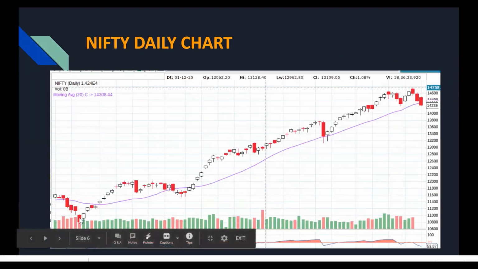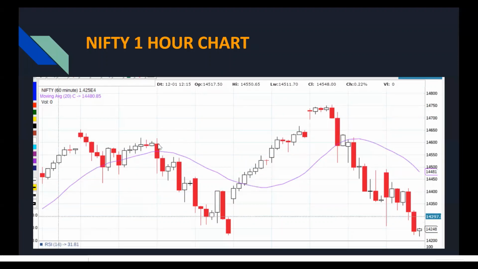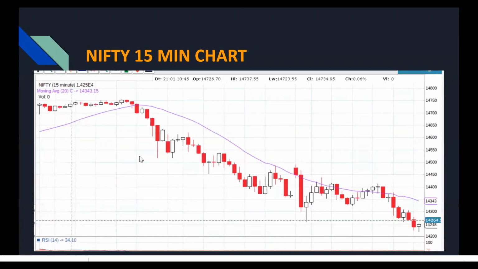Okay, let me ask you a question. This is the Nifty daily chart. What is the trend of this chart? Simple, right? Uptrend. This is the same Nifty chart in the 1 hour time frame. What is the trend? Sideways, right? Same Nifty chart in the 15-minute time frame. What is the trend? Looks like a downtrend.